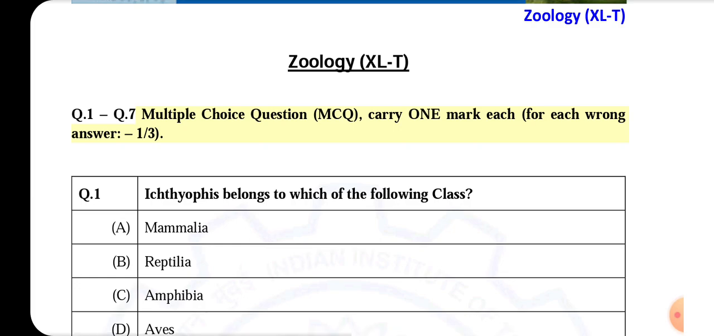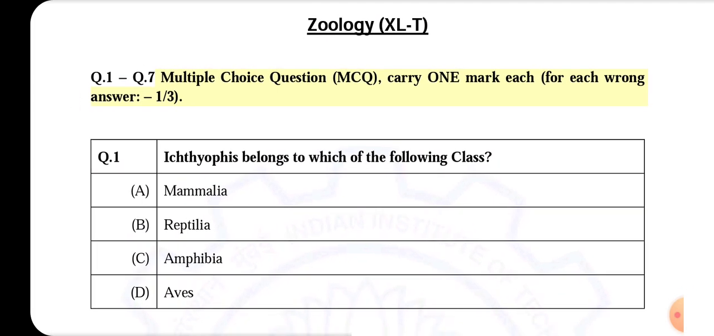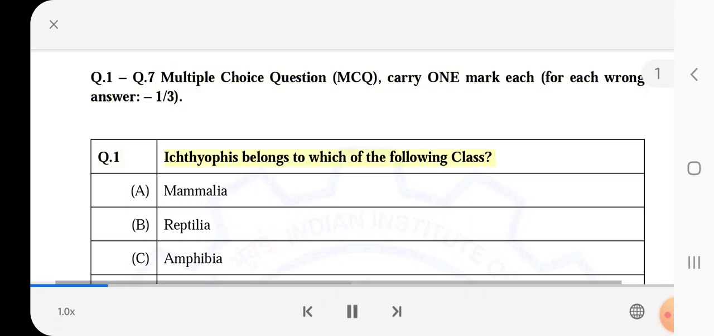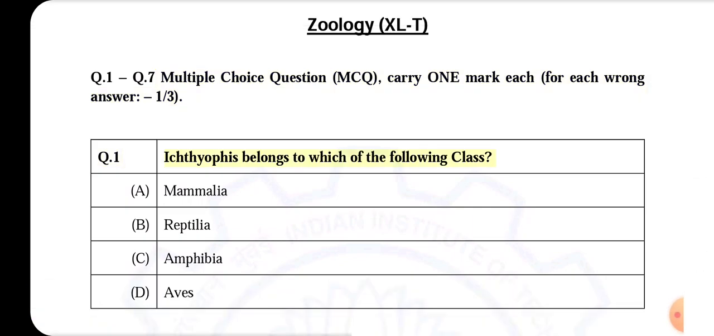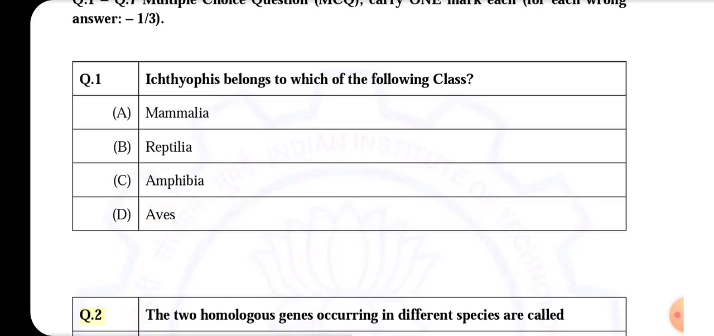Multiple choice questions, MCQ, carry 1 mark each. For each wrong answer, 1/3 mark is deducted. Q.1. Ichthyophis belongs to which of the following classes? A. Mammalia. B. Reptilia. C. Amphibia. D. Aves.